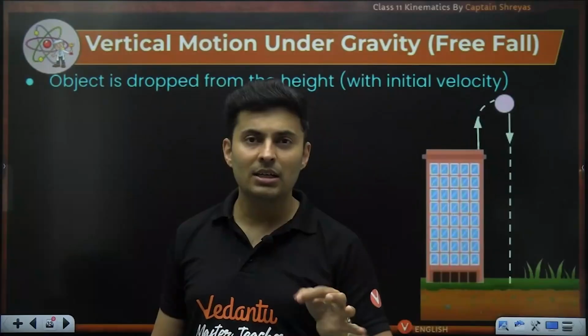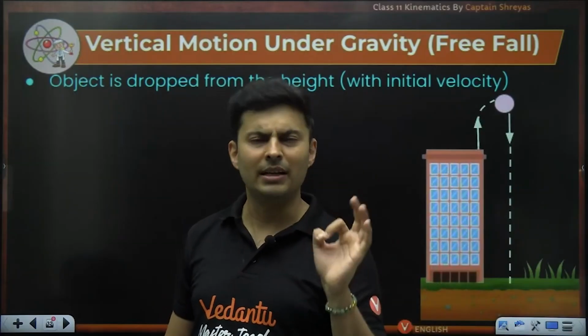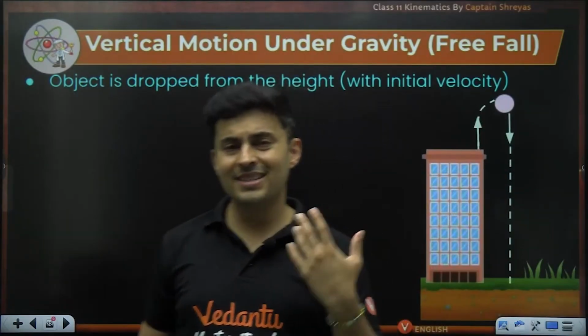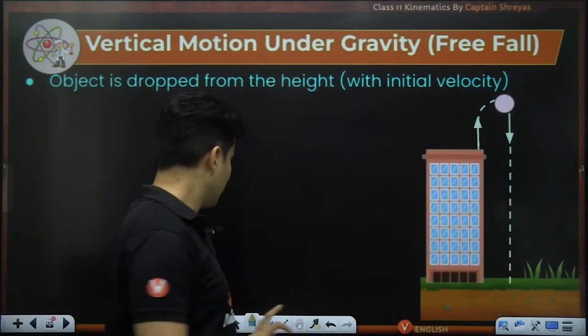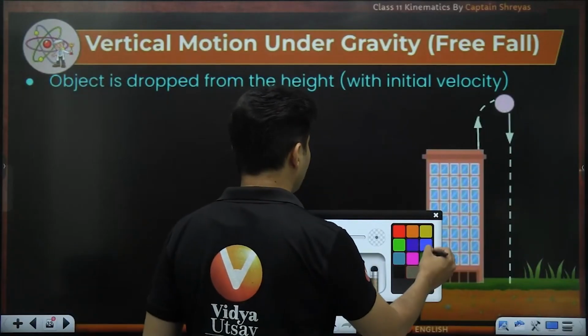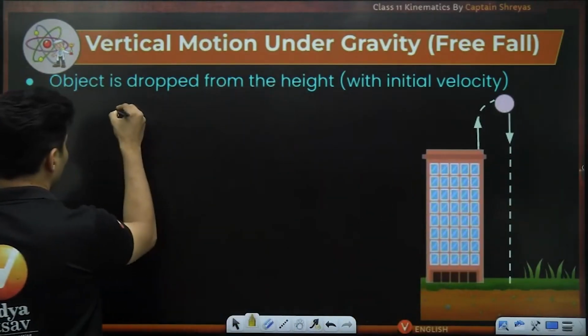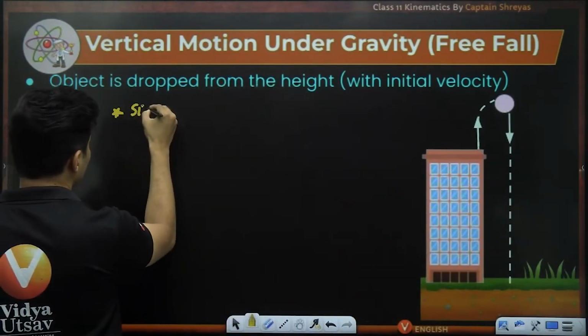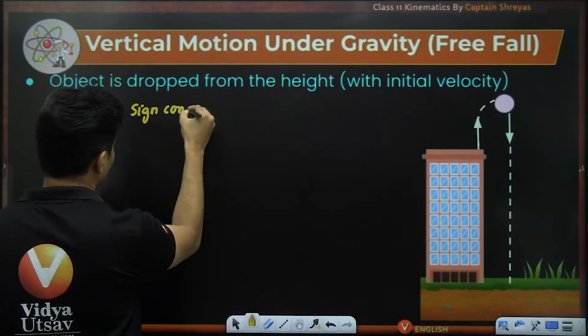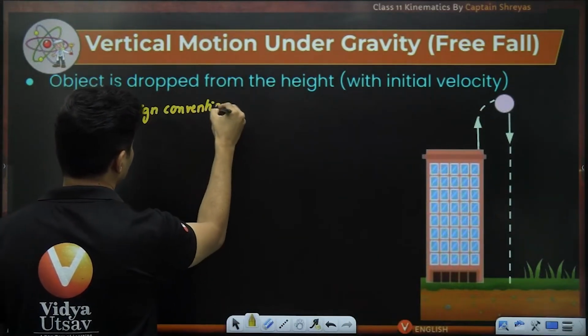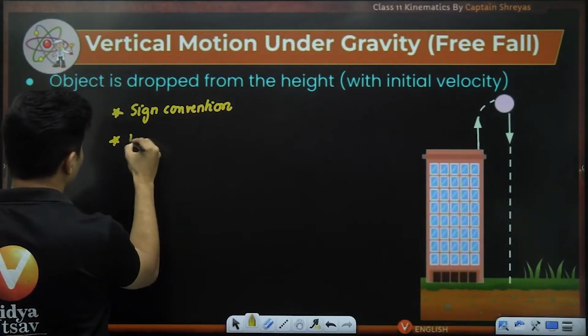Rather, you are throwing it with some speed, either up or down. So in such situations, remember, always use sign convention and kinematics. First thing is use sign convention, and then use kinematics.